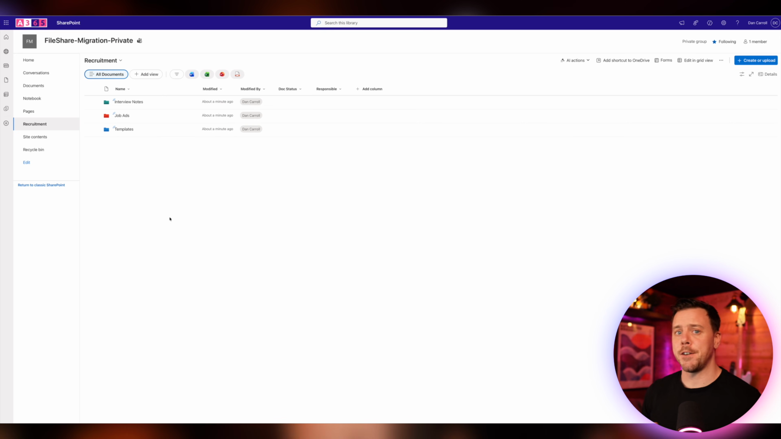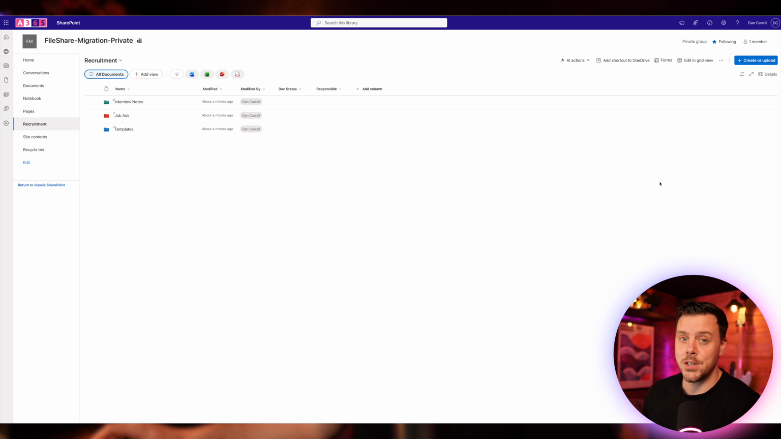And that's effectively it for the library structure. Add in your folders, add in your metadata, and then you can get on with your life and just start using the damn thing. And so when you have the structure in here, you'll probably start to want to think about permissions. So if, for example, we have recruitment in here and we only want certain people to see this library or have access to it, we're going to need to manage the permissions of this library itself.